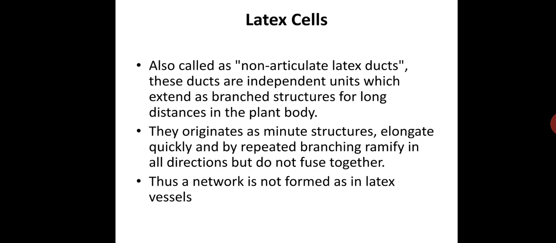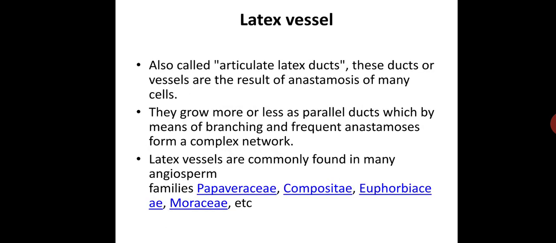and branch. But the latex vessels are living and sinuous. The rows of the cells may even be irregular. The ducts send out branches frequently which extensively penetrate through other tissues and eventually form a complex network system, unlike the non-articulate ones. This type also originates in the early embryonic stage, where fusion of cells has been observed. The latex vessels occur in poppy, in families like Papaveraceae and banana, and also in rubber yielding plants.